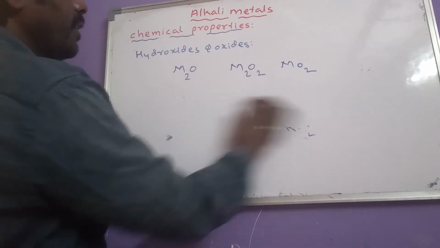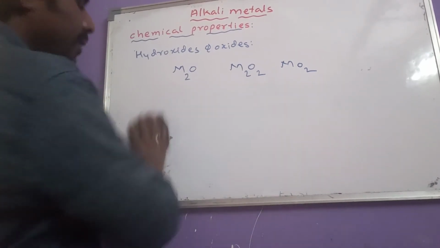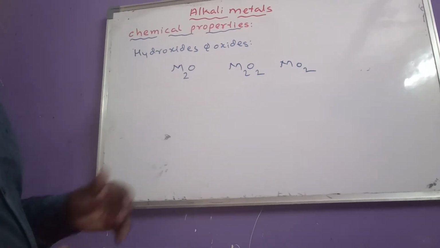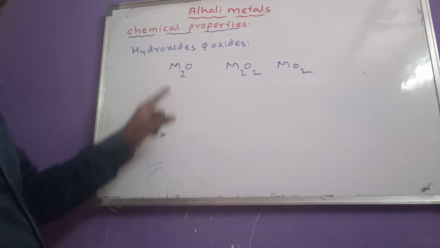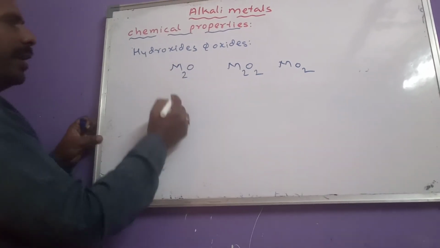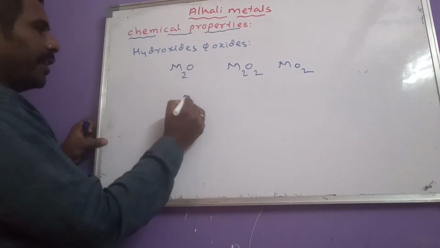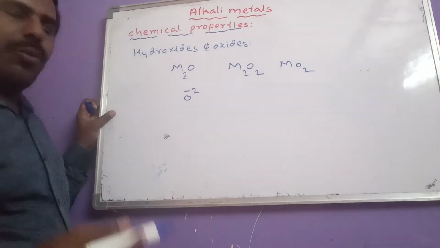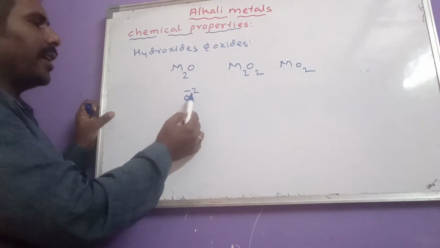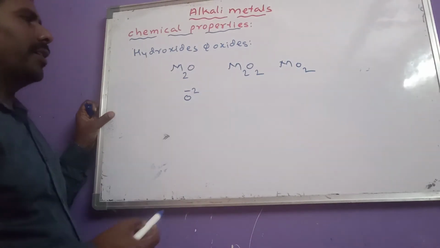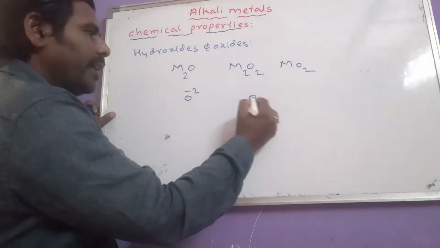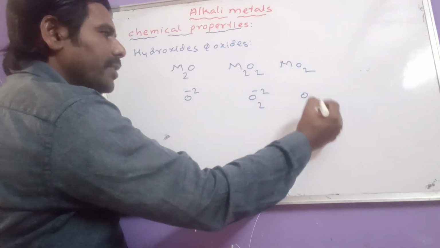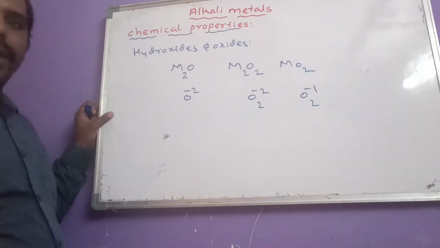Now regarding these three oxides, some important questions are given in competitive exams. What are the questions? First, M2O contains which ion? What is the ion present in monoxides? Monoxides contain O minus 2 ion, peroxides contain O2 minus 2 ion, and superoxides contain O2 minus 1 ion.